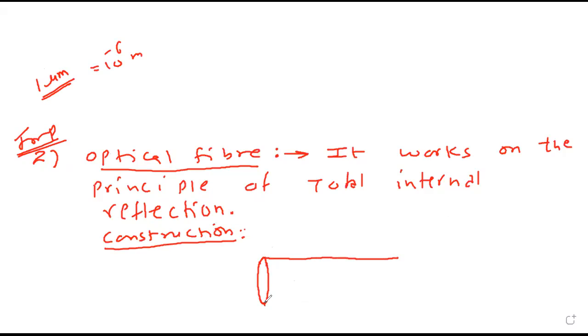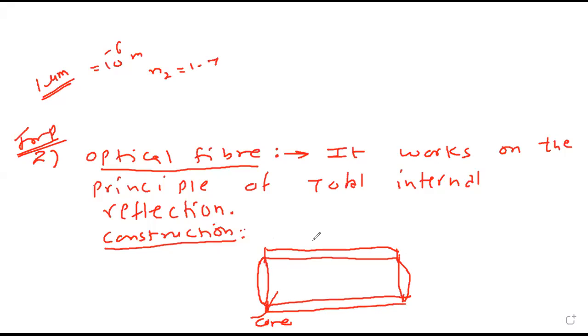It consists of a central cylindrical part called the core, having a refractive index of nearly 1.7. It is coated with another glass material of refractive index 1.6. This is called the cladding.